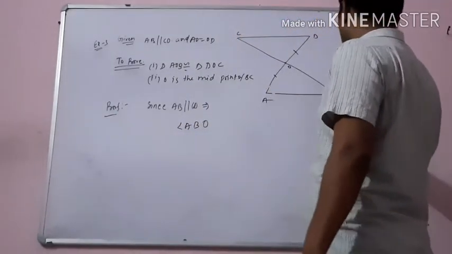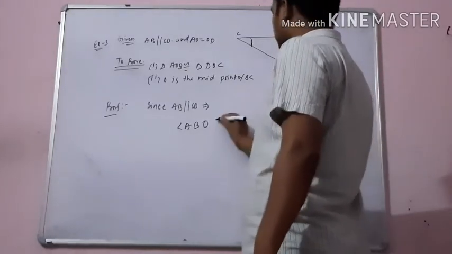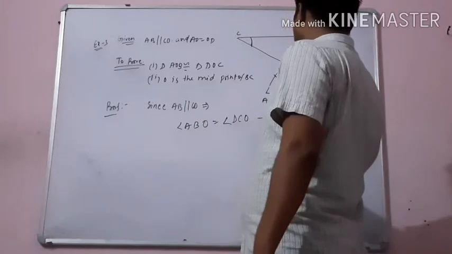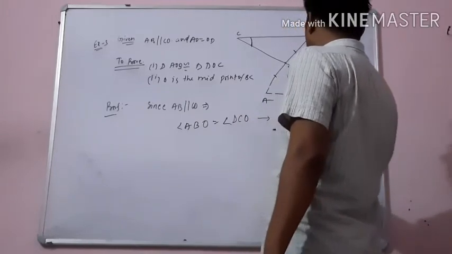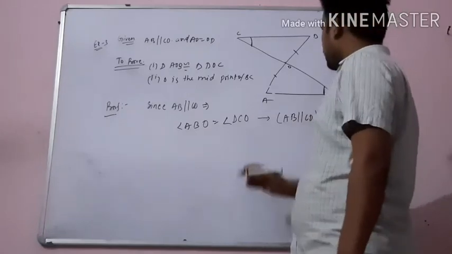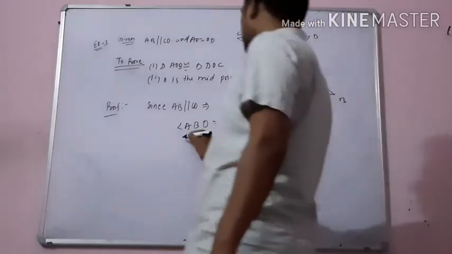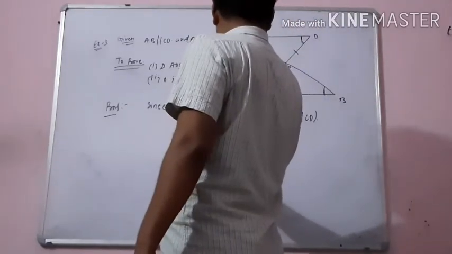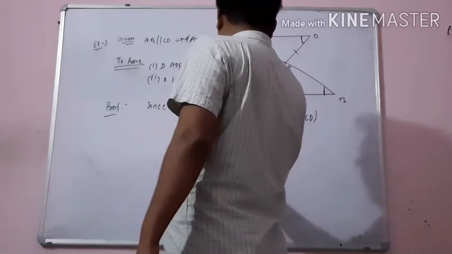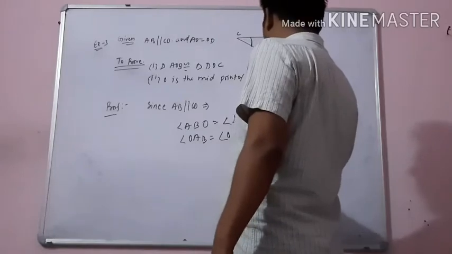This angle will be equal to this angle, that will be angle DCO. You can write: AB parallel to CD, alternate interior angles. Similarly, this angle will be equal to this angle, meaning angle OAB equals angle ODC.